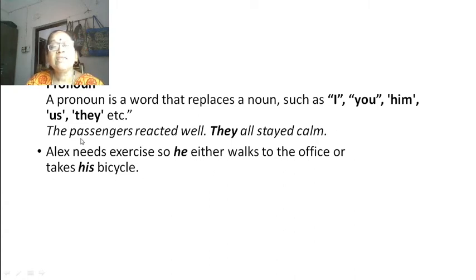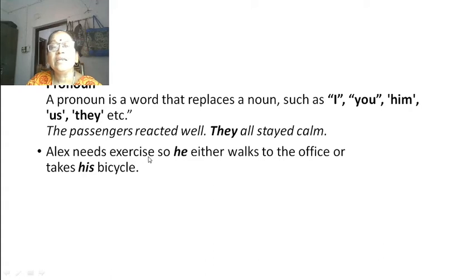Here the passengers, this is a noun. Again we did not write passengers. Everywhere we cannot repeat the same word passengers. So instead of the word passengers, what did we write? They. So they means here passengers. So the word they is used instead of the noun. That is why this is known as a pronoun.